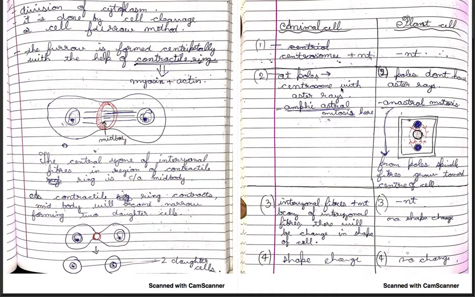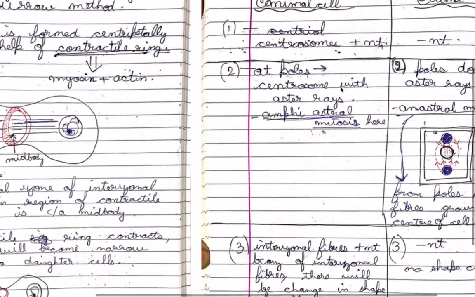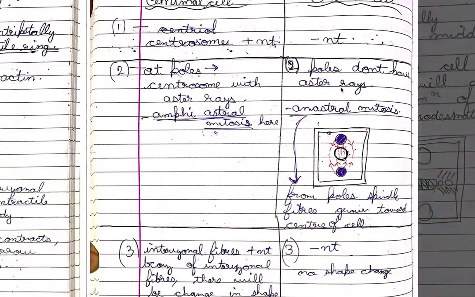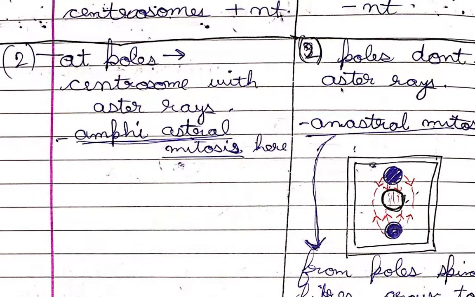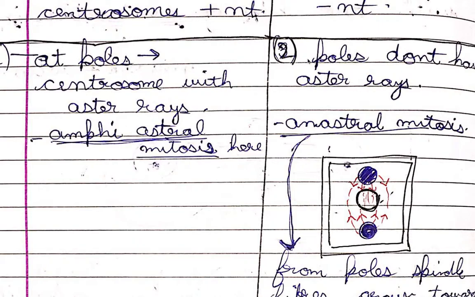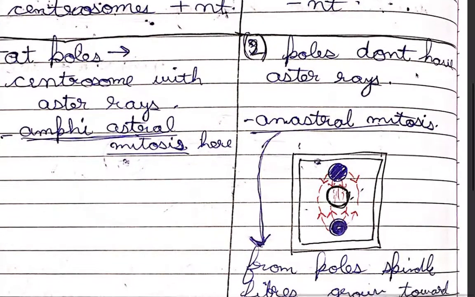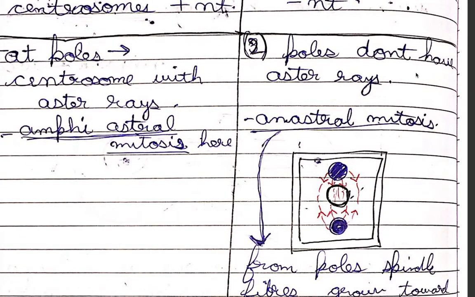And then animal cell, and the difference between animal cell and plant cell. Here centrosomes are present, here centrosomes are absent. At the poles, the centrosome is present with aster rays. The poles of plant cells don't have aster rays, so they do anastral mitosis. However, animal cells do amphiastral mitosis.